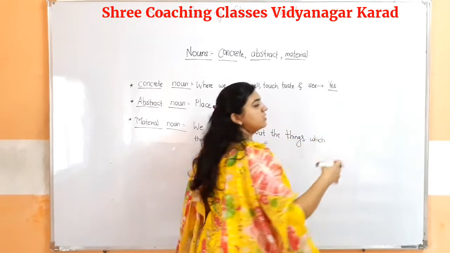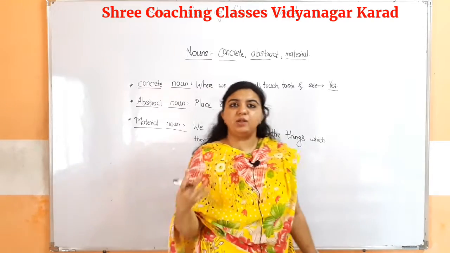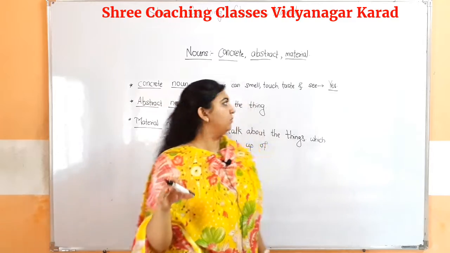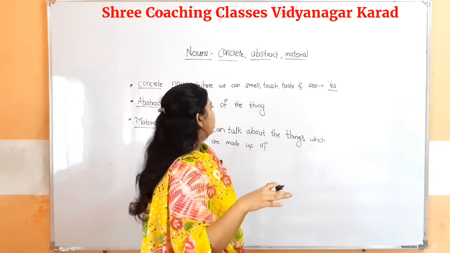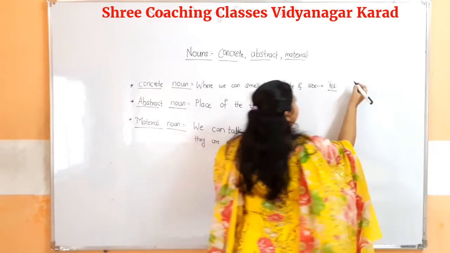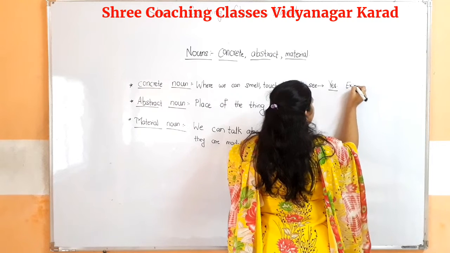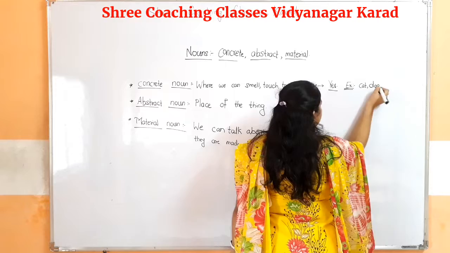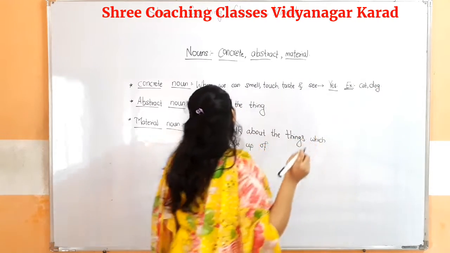If the answer is yes, then we can predict that that particular noun is a concrete noun. For example, cat, dog, etc.